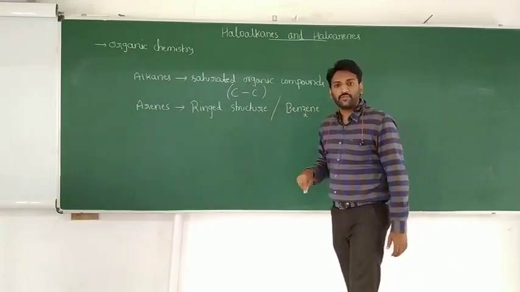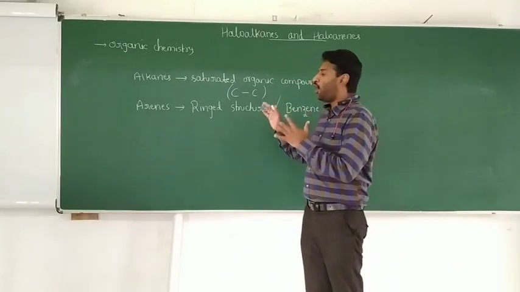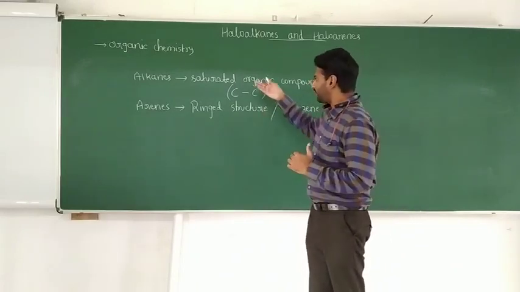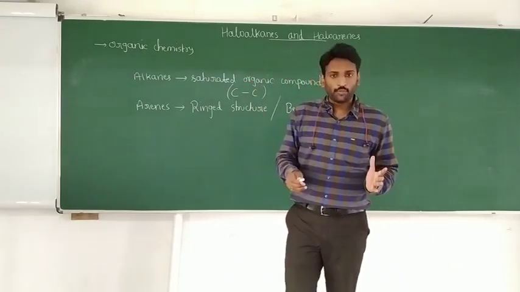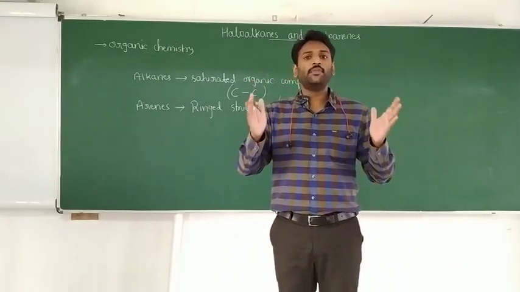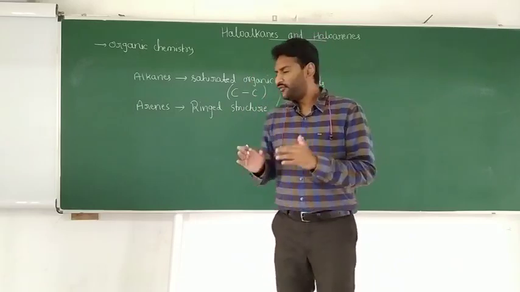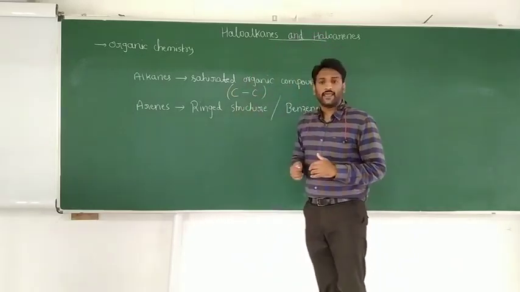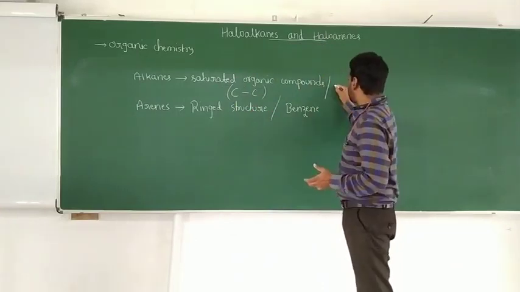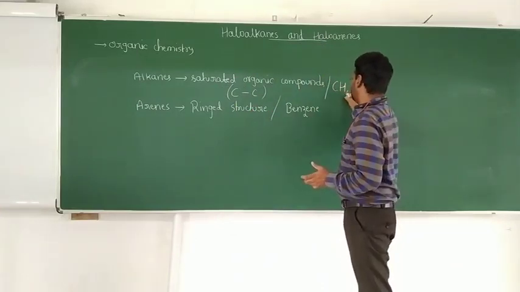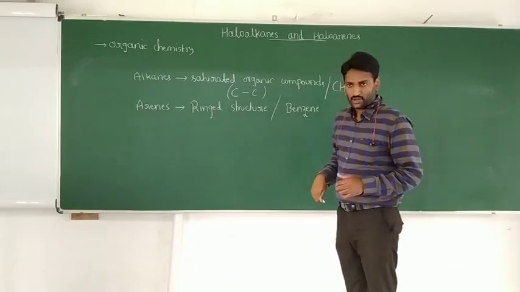Coming to alkanes, any compound which has carbon-carbon single bonds we consider to be alkanes, and the simplest example is methane, CH4.